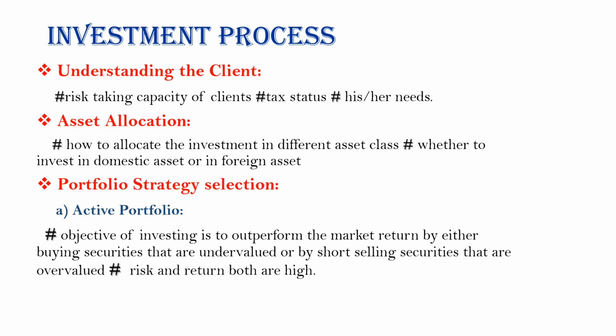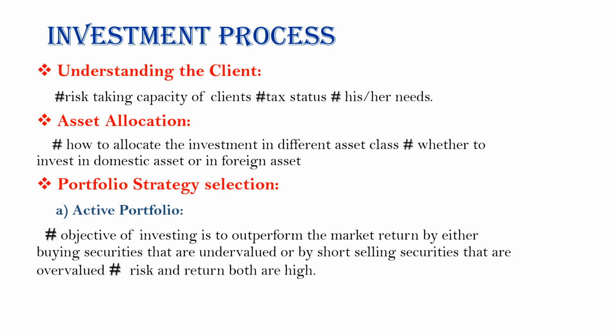The next is portfolio strategy selection. According to the portfolio strategy selection, there are two types of strategy. First is active portfolio and second is passive portfolio. According to the active portfolio, its objective is to outperform the market return by either buying securities which are undervalued or selling securities which are overvalued. And in the case of active portfolio, risk and return both are always high.